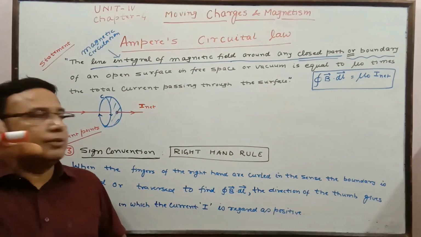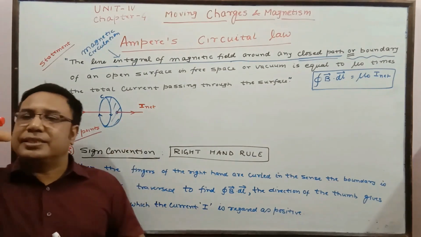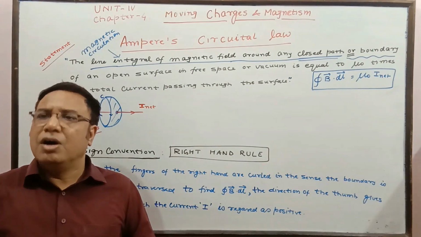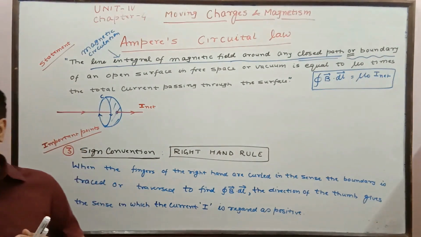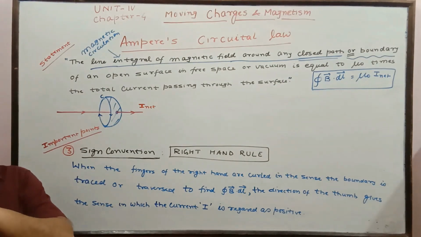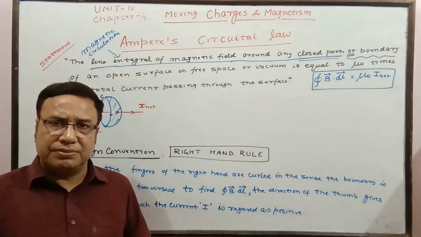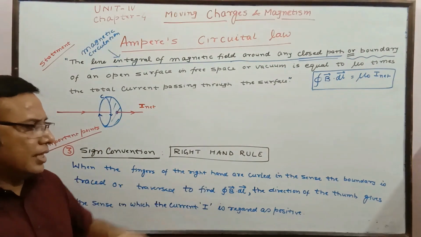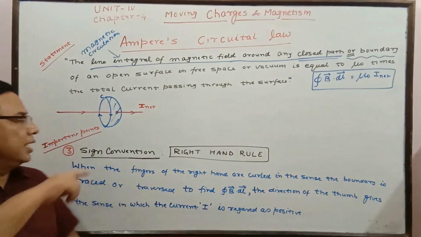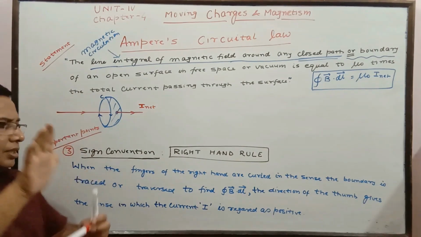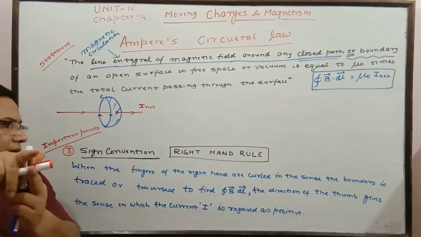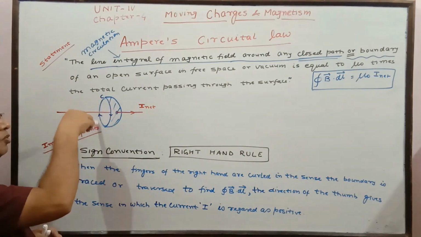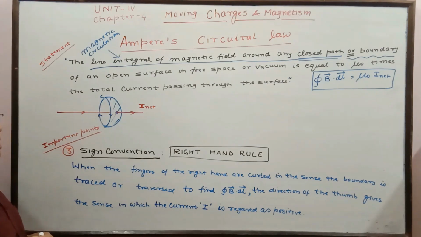Here, this is I net. In this case the direction of the thumb is in the direction of current, so it is taken as positive. Or you can say, in the direction of the thumb, the sense of direction of current is taken as positive. And that is what is mentioned. When the fingers of the right hand are curled, I am going to traverse like this for this particular wire. This is the traversal along which we have to move to find out the integral B dot dl.